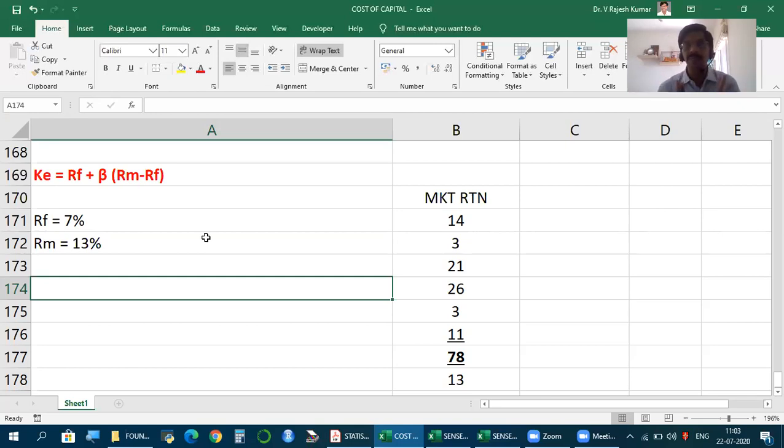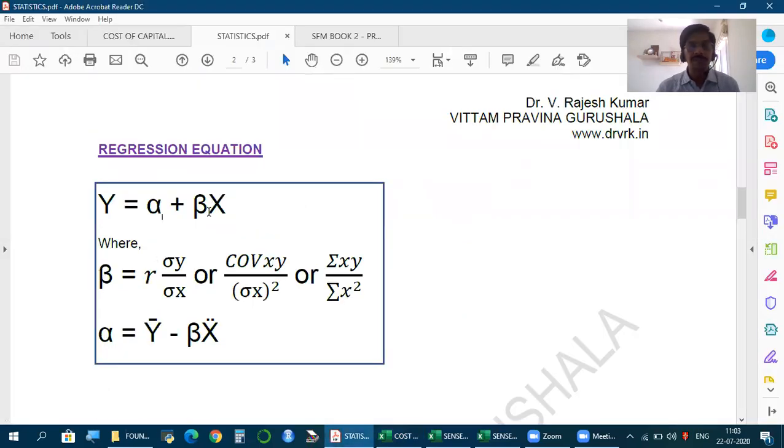That is, in simple words, any change in market return will have an effect on stock return to the extent of beta. So that is what we learned in this formula. So any change in market will have a change in stock to this extent. So this is actually what is connecting market and stock. That is the beta we have to calculate.